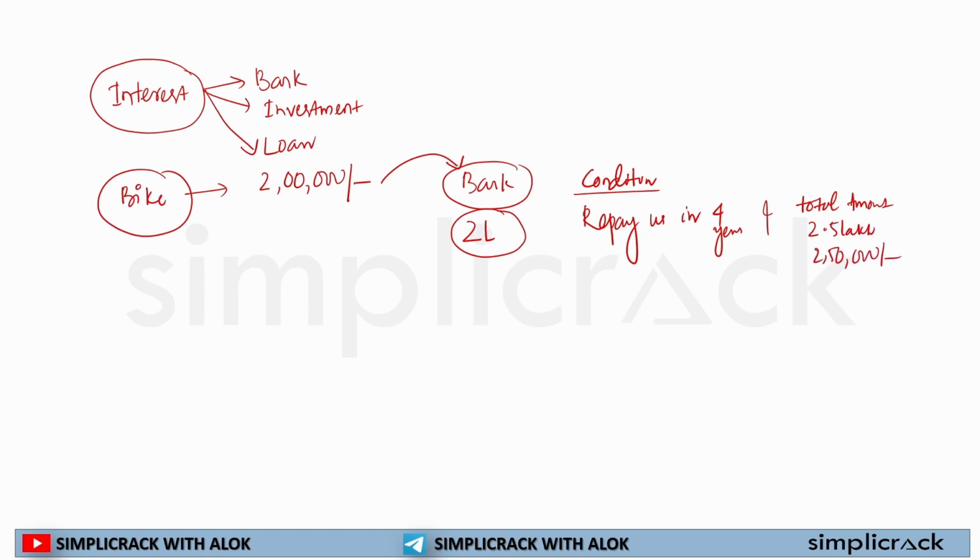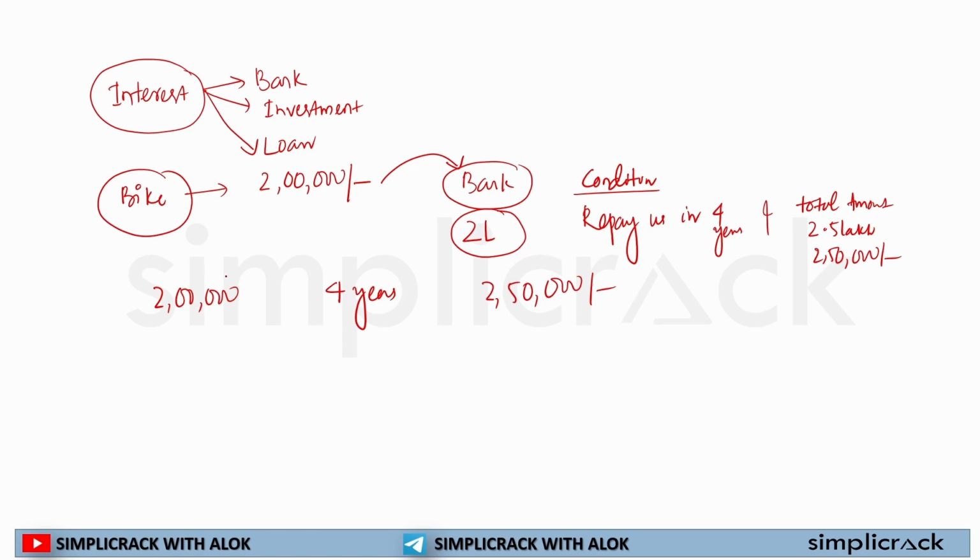So this is the condition the bank imposes on you. You will get 2 lakh, and in 4 years you repay the amount, paying us 2 lakh 50,000. So now there are three things.